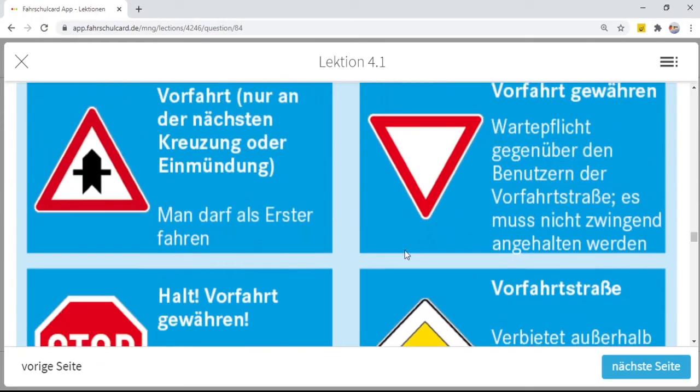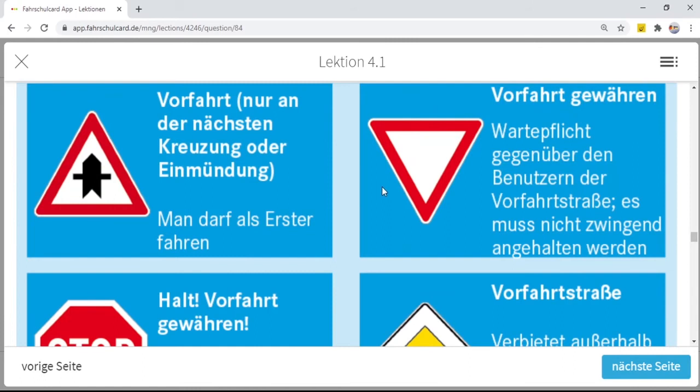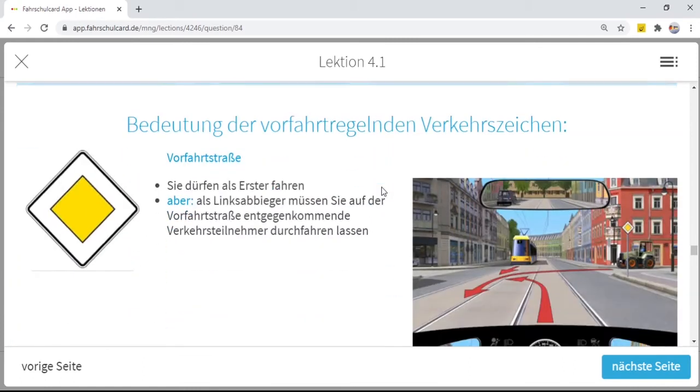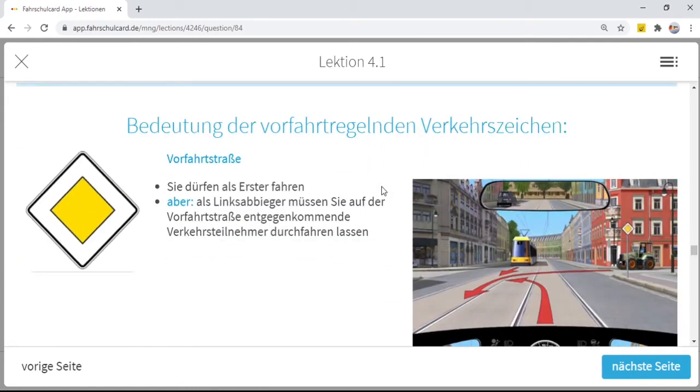So these were the basic signs. You can also read in detail in the ebook if you want. Now we will start the questions and I will explain each and every question in detail because this topic is of much importance.